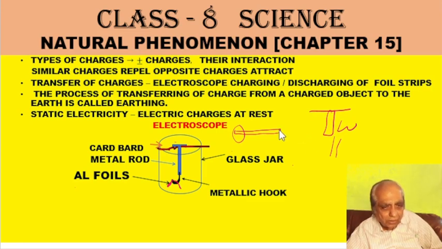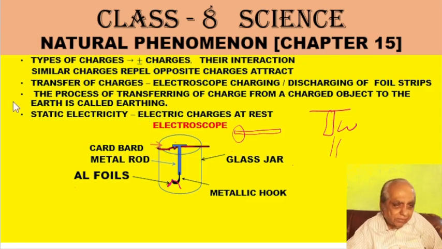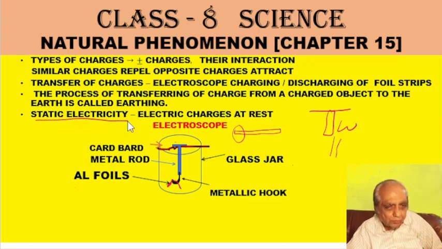Is it okay? So on this ebonite or glass rod, which we call insulators, the charges cannot flow, so we say electric charges are at rest in them. The electricity property that we will be learning in 12th standard: when the charges are at rest, that is called static electricity, and when the charges flow, the phenomenon that occurs is called current electricity.